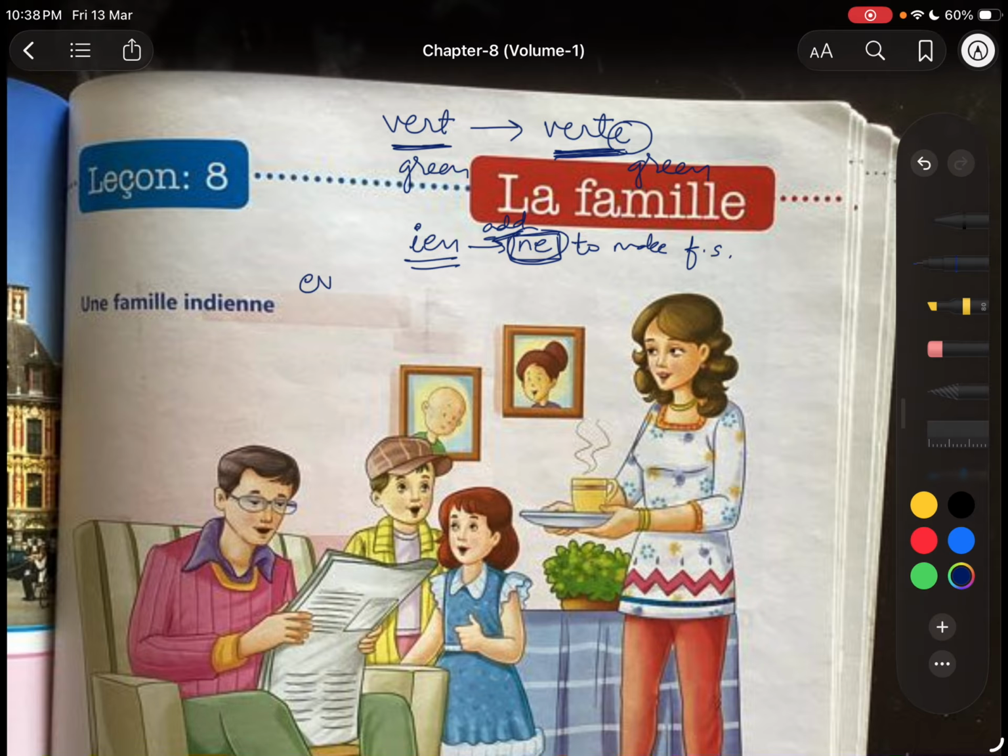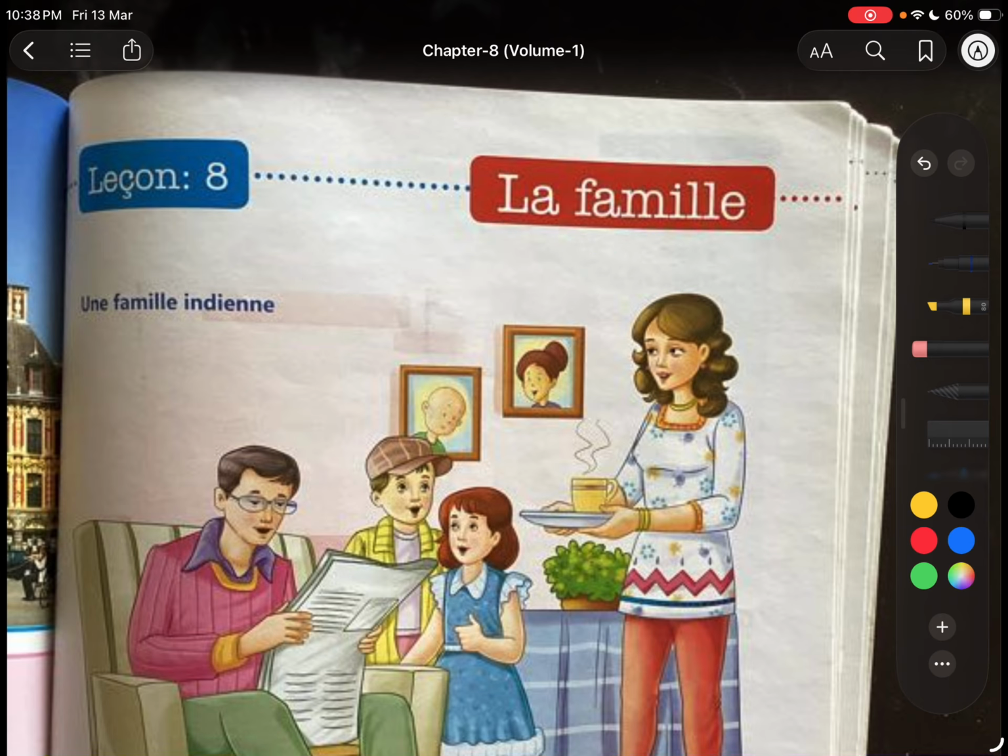For example, indien, India. That is the French spelling, and we say indien. Since we have ien at the end, we should add ne at the end, so it would be indienne. Please don't forget that. Whenever you have ien, we must add ne to make the word feminine.